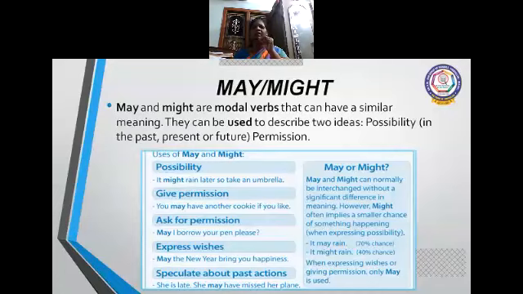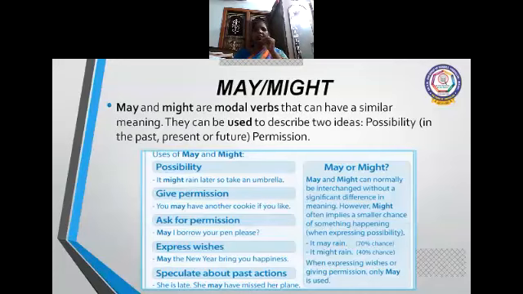So, giving permission: you may have another cookie if you like. So you're having a lot of cookies and you're offering one. Asking for permission: may I borrow your pen, please? May I come in and come inside? So those are all permissions. Express wish: may the new year bring you happiness. Speculate.